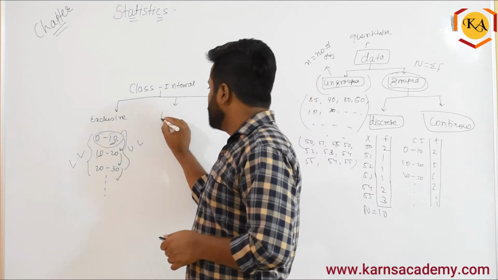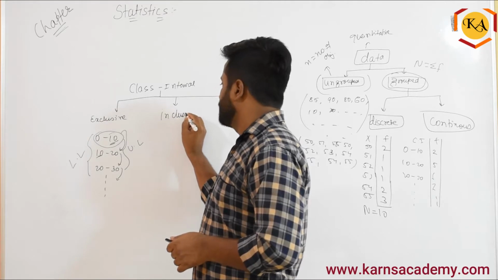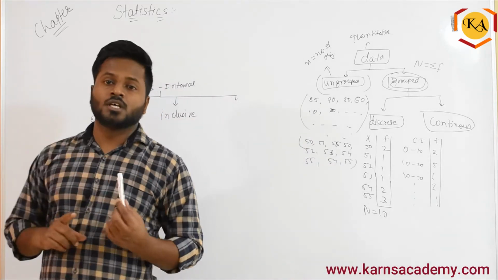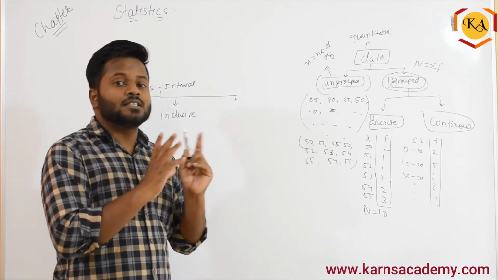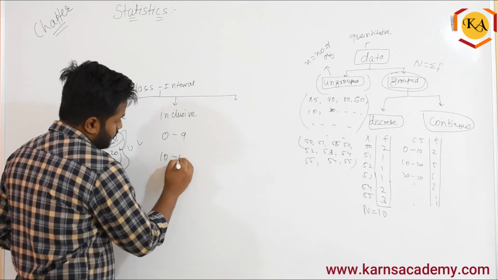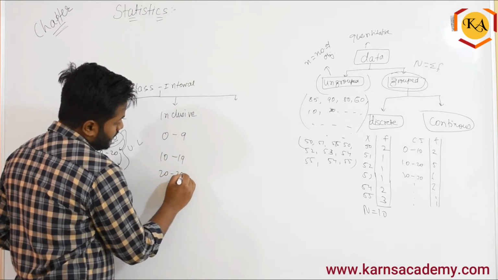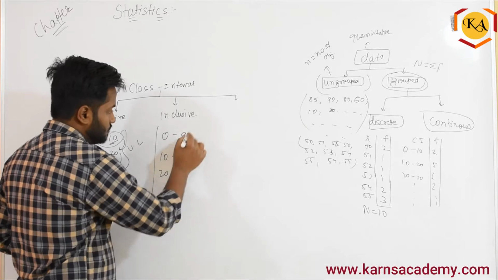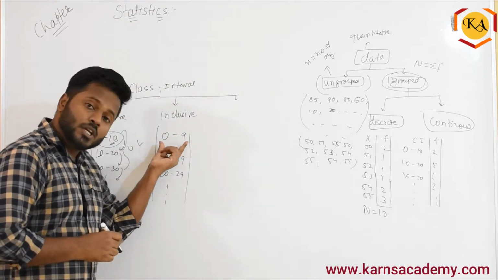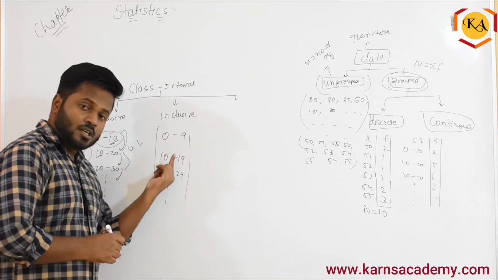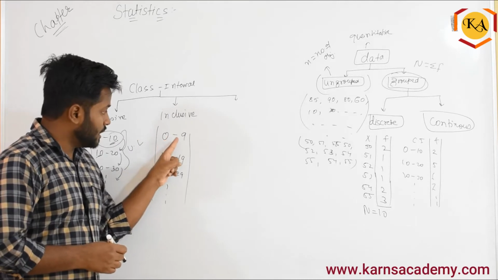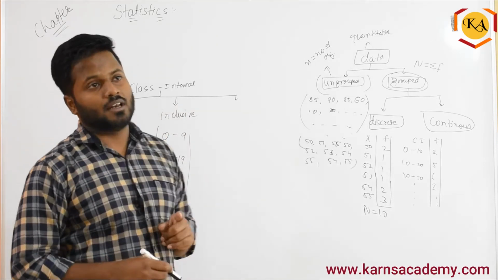Next category is inclusive class interval. Inclusive. Now in inclusive, what happens? Both upper limit and lower limits are in the same class, which means something like this: 0 to 9, 10 to 19, 20 to 29, and so on. Here if you can see, 0 and 9 both will be included in this. This will be not equal. Whenever you find this kind of class, we name this as inclusive, and we will assume that 0 and 9 both are included in the same class.